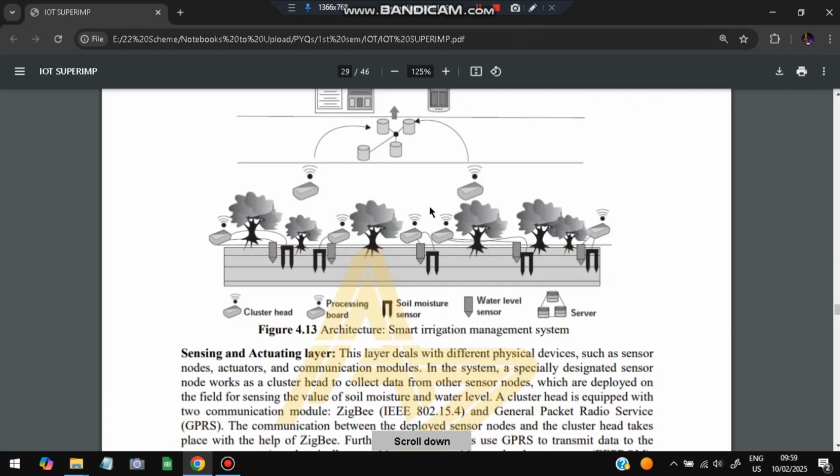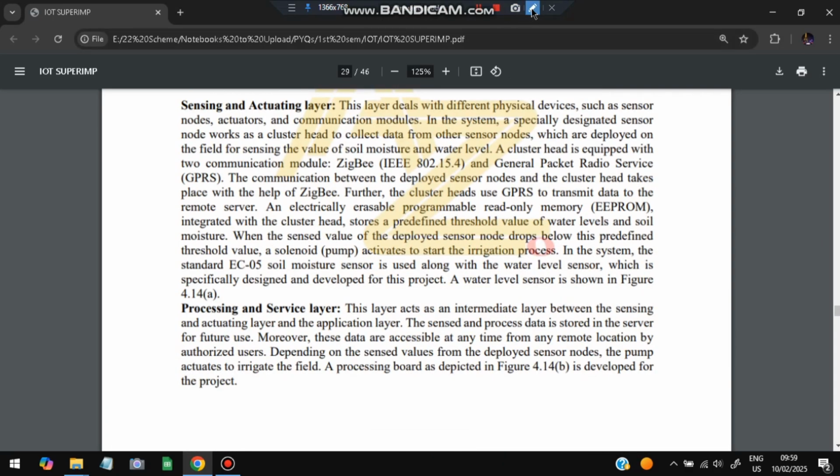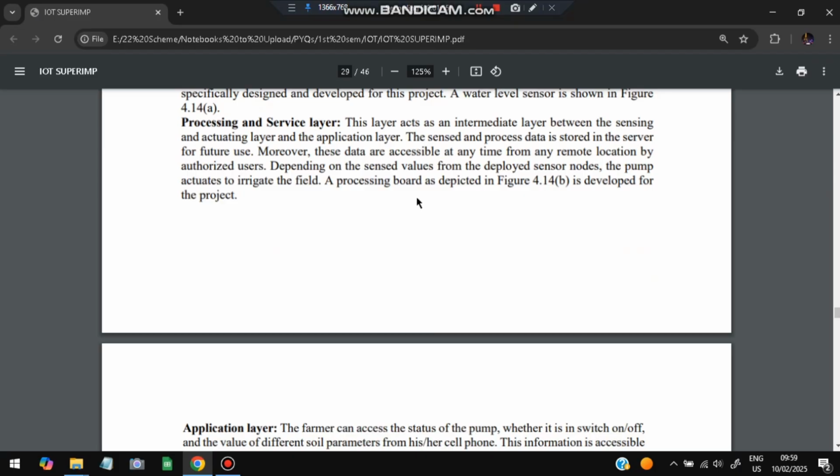Okay, so sensing and actuating layer will have the protocols associated with sensing the soil moisture and the water level. Okay, processing and service layer will have the sensing algorithms based on whether it is right or not, and what can be done for that. What are the solutions present? That will be happening in the processing and service layer.